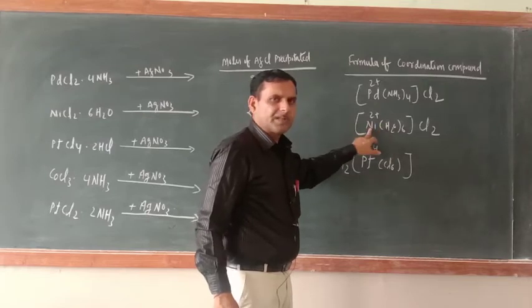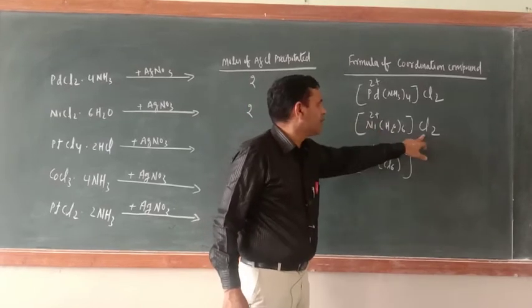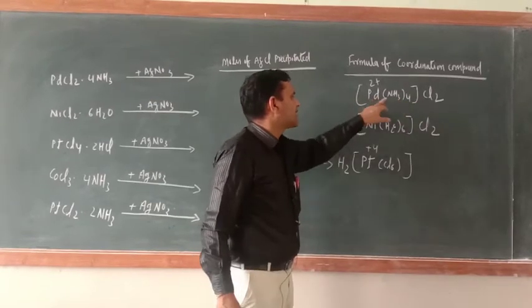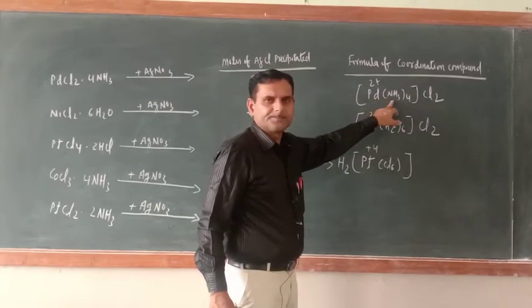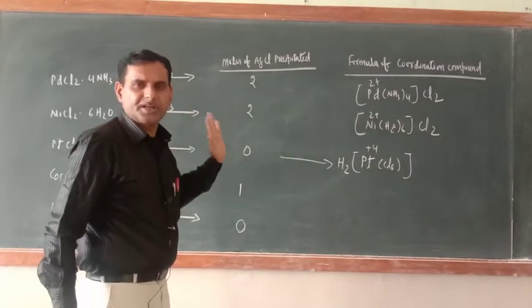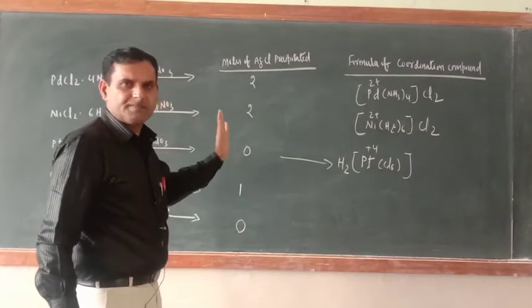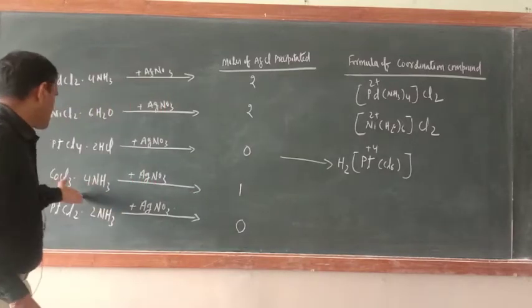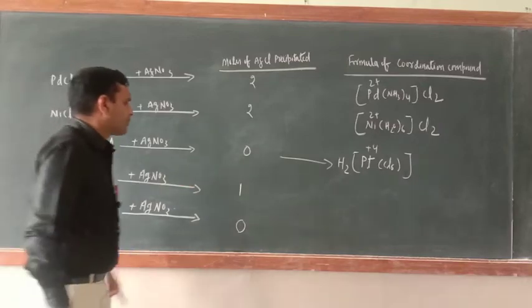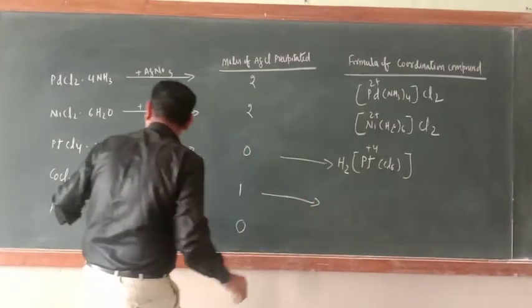What would be the secondary valency of nickel here? 6. What would be the primary valency of nickel here? 2. What would be the primary valency of palladium? 2. What would be the secondary valency? 4. Everything is as per Werner's theory principle. Okay. What about this one? Only one AgCl is coming out. So what is the meaning of here? What would be the formula? Just see.